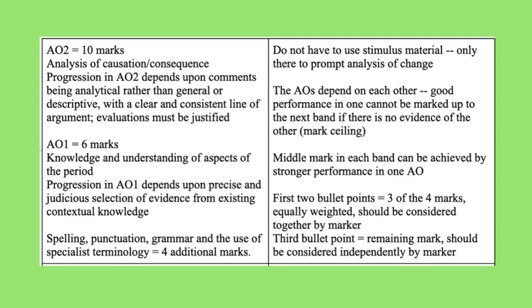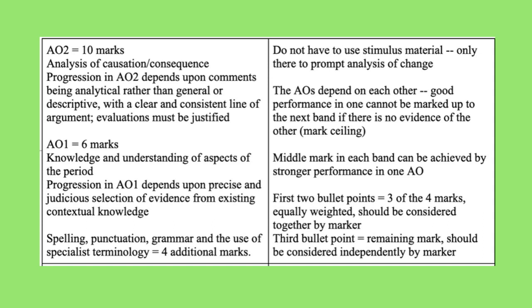Here's the mark scheme for this question, which you can find out about in more detail in our overview video. But essentially here, it's really important that we reach a judgment because the question asks us, how far do you agree? So the first thing you need to do is decide whether or not you agree. If you agree, you need to be thinking about why you agree. If you don't, also why you don't agree, but maybe is there another factor? Is there something else that you think was maybe more important or more significant perhaps?